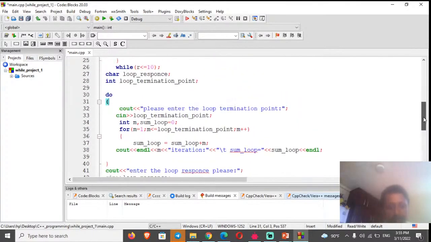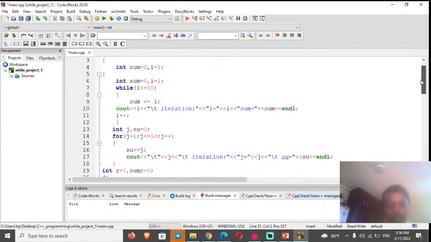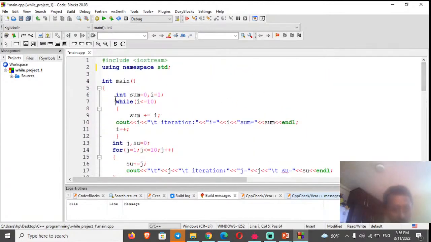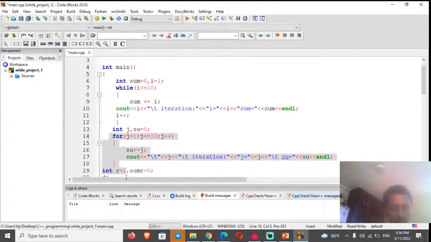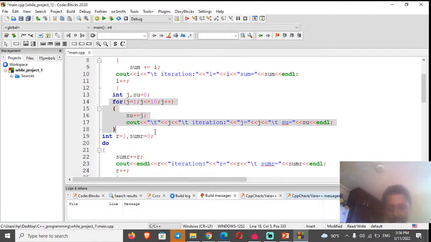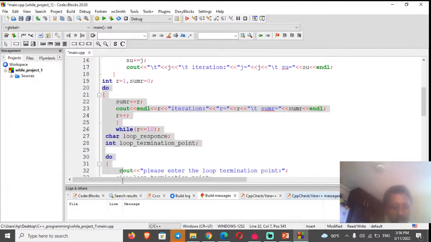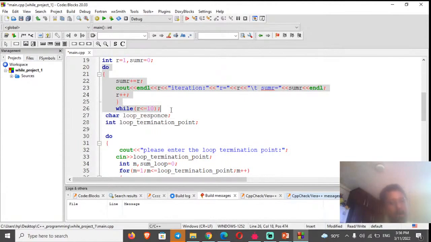So this is all about the while loop, the for loop, and the do while loop. This is the while loop, this is the while loop, and this is the for loop. How it works, please run it and see. Then the next one is the do while loop, how it works. You can read and search more, but it is clear if you follow this video on your own. You can practice.